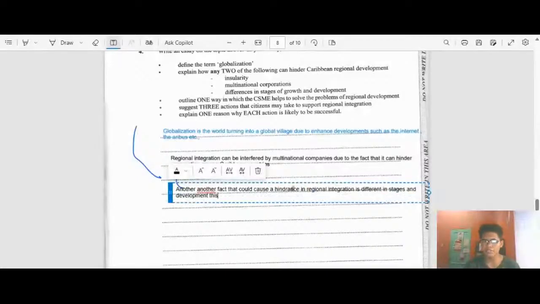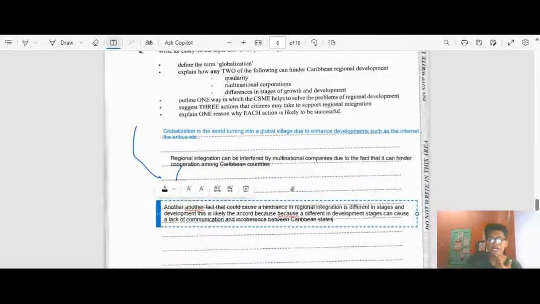This is likely to occur because different development stages can cause a lack of communication and incoherence between Caribbean states. So this is the answer for that. So we have that checked off.